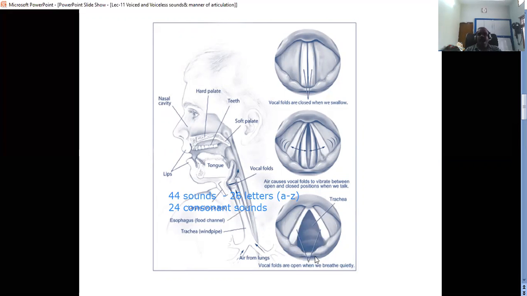When it is in a breathing position or when it is a voiceless sound, there is no vibration in the glottis. When it is a voiced sound, there is a vibration in the vocal cords, and the air in between the vocal cords, in the glottis area, also vibrates. That decides whether a sound is voiced or voiceless.